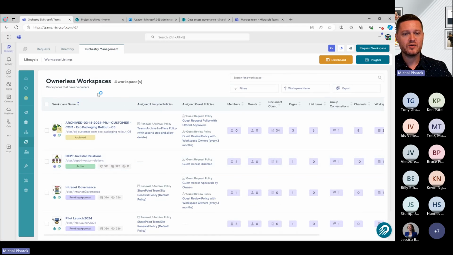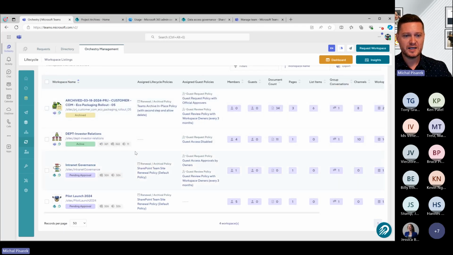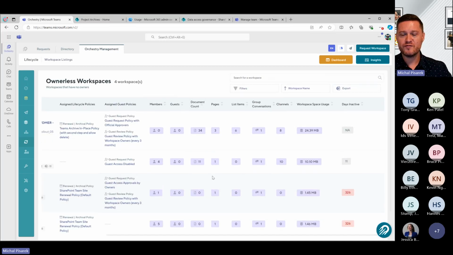So here I can click on the ownerless workspace report. I can see we've got a couple of teams, we've got a couple of SharePoint sites through here, but we also give you more information around this. How many members, how many guests, how many documents exist within here, how many pages in the news library, how many list items if you have custom lists, group conversations, channels, usage, and days inactive as well through here.